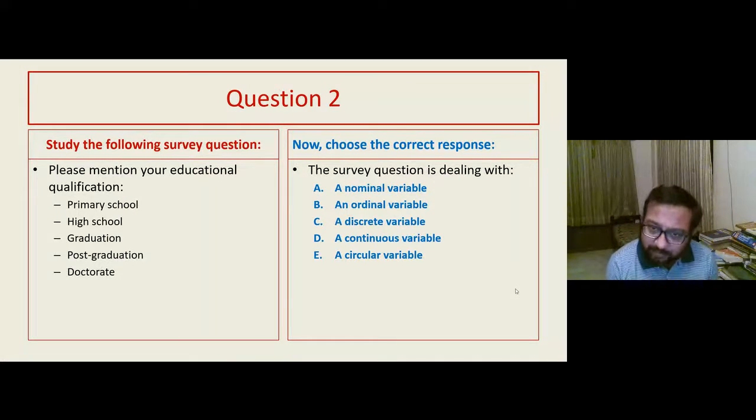If it is not numerical, the question of discrete and continuous does not arise. Now the question is, so it must be a categorical variable which answers a category. But is that category randomly arranged, that is cannot be arranged, or can it be arranged from ascending to descending or descending to ascending? Obviously this can be arranged in an order. So actually I have already arranged it. From primary school to doctorate level is an ascending order of qualification.